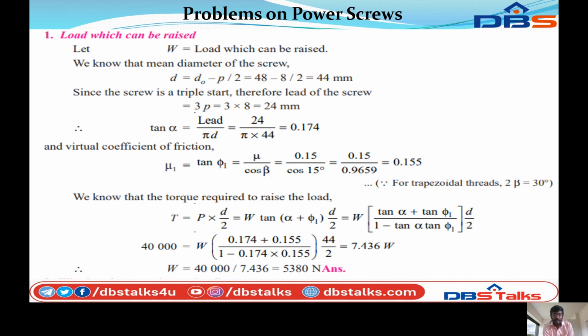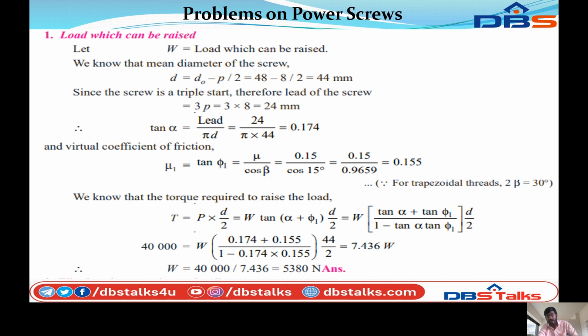And the coefficient of friction mu1 equal to tan phi1, that is equal to mu by cos beta, that is equal to 0.15 by cos 15, that is equal to 0.15 by 0.965. So finally, calculating, mu1 is equal to 0.155.